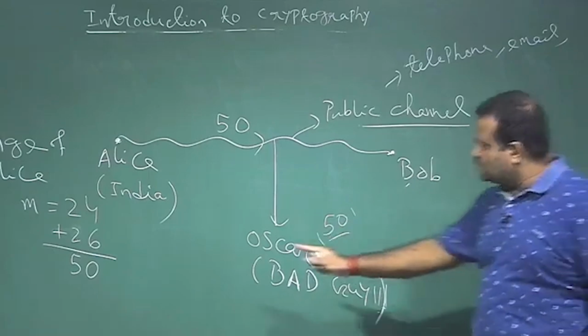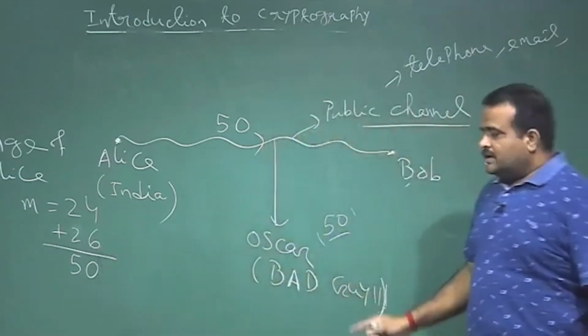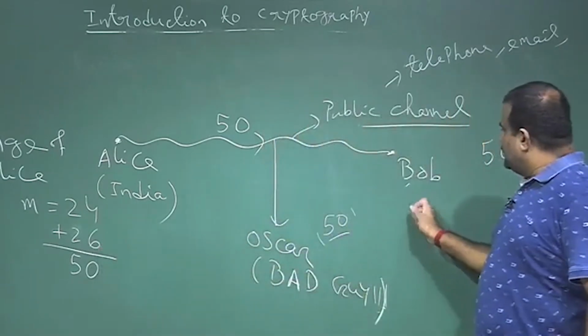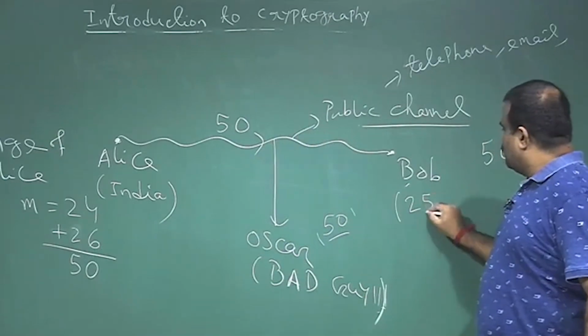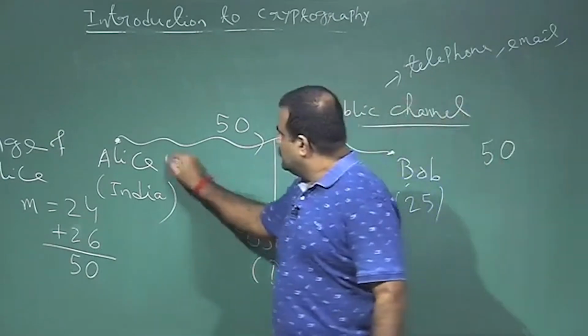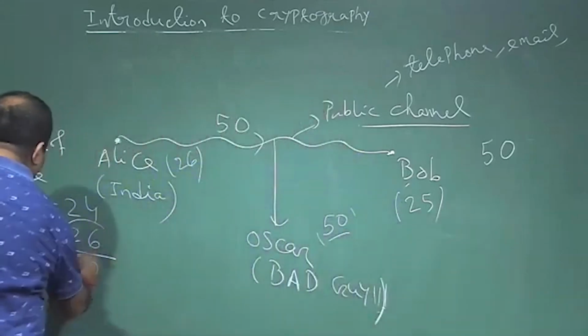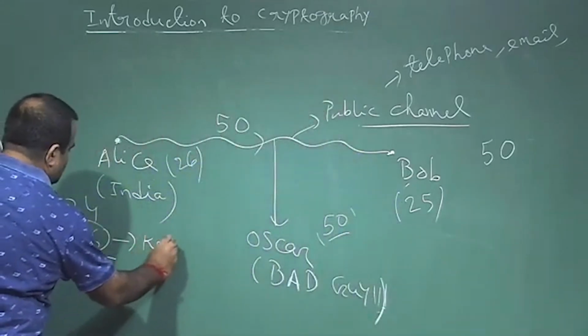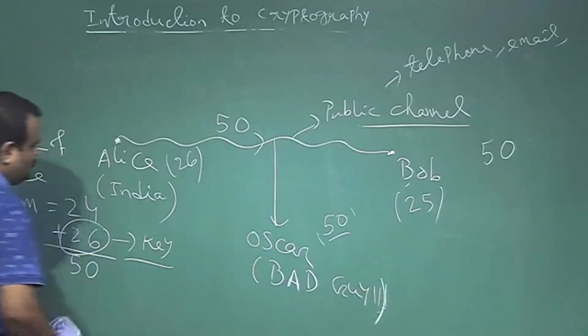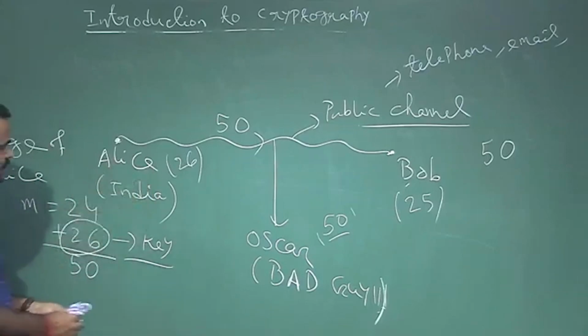That information, this 26, is shared between Alice and Bob. This 26 is called the key, or the secret key, which is shared between Alice and Bob.